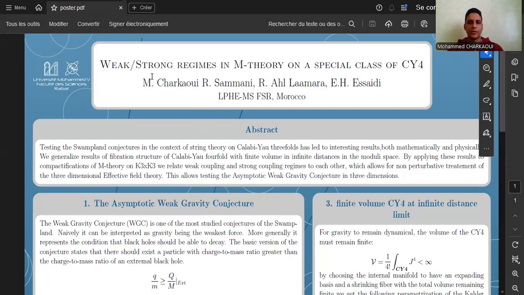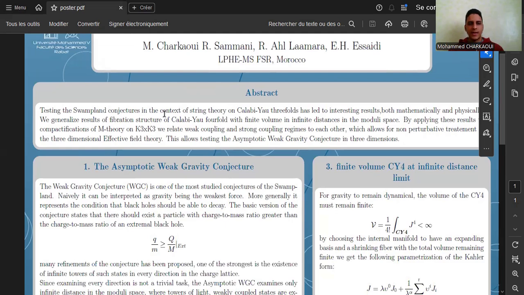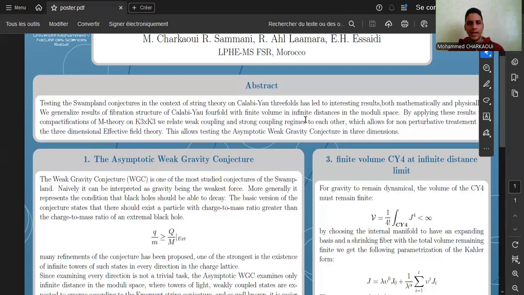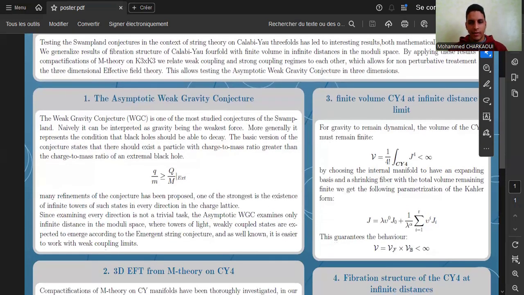Today we'll be talking about the weak-strong regimes in M-theory on a special class of Calabi-Yau fourfolds. Testing the one-plane conjectures in the context of string theory on a Calabi-Yau threefold has led to interesting results, both mathematically and physically. In this work, we'll generalize the fibration structure to Calabi-Yau fourfolds with finite volume at infinite distances, and we'll see its implications on the effective field theory.